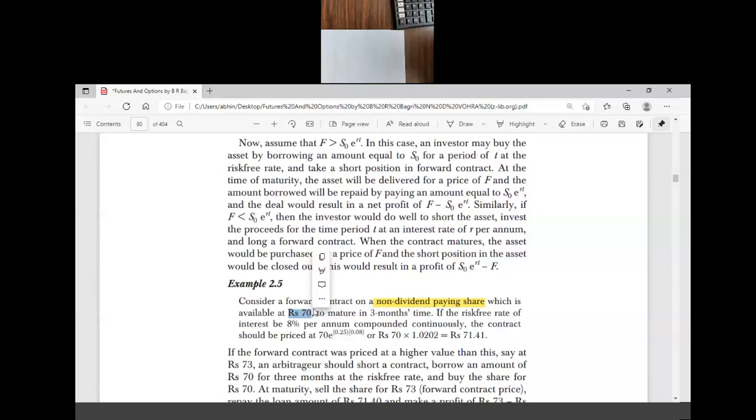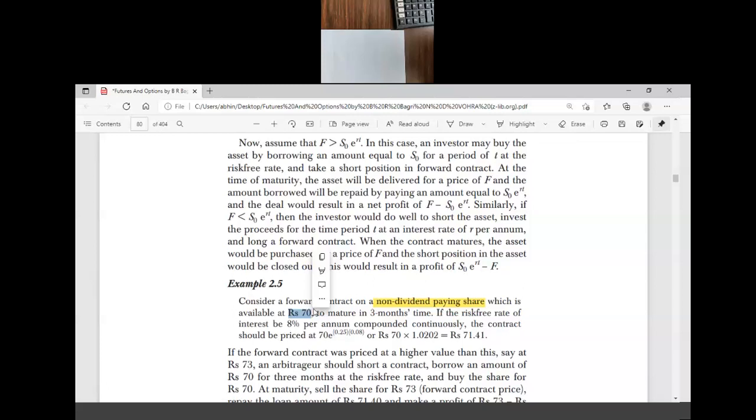For the valuation purpose, there are three cases we may see. The first one is securities providing no income, meaning the underlying asset provides no income. If the underlying asset provides no income, then we have a separate formula.